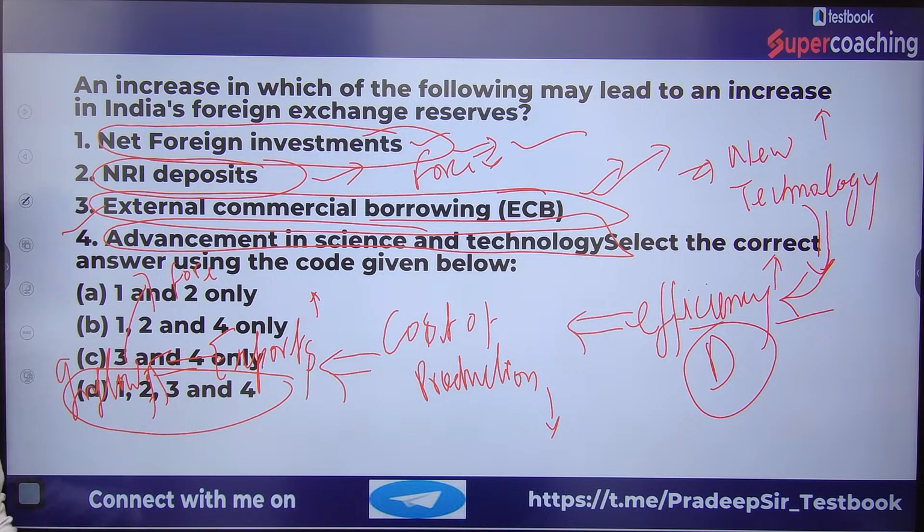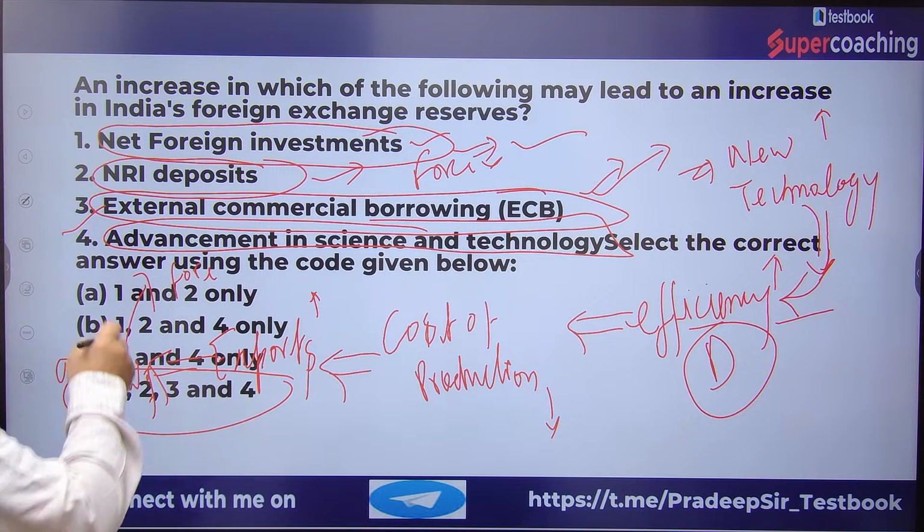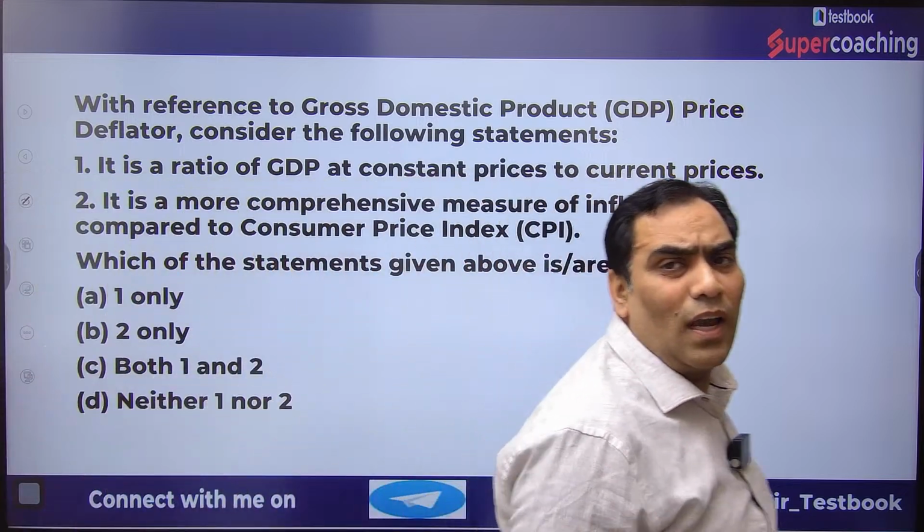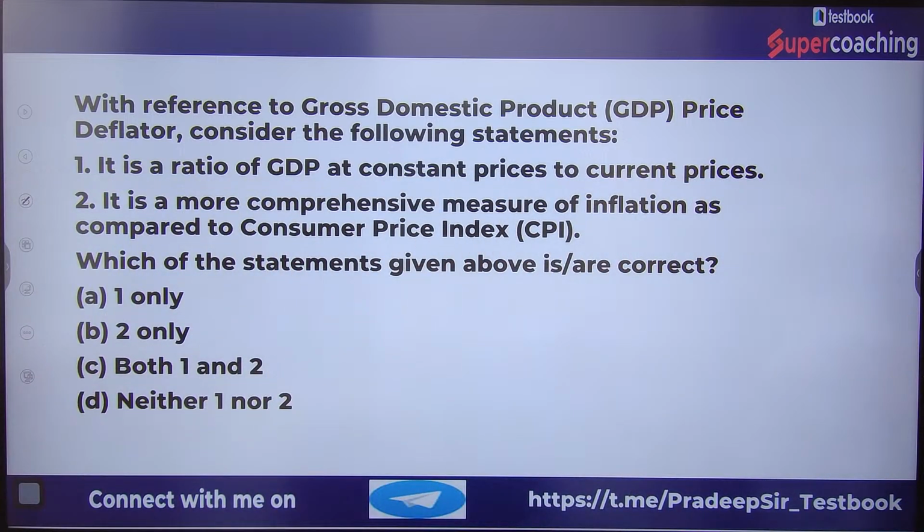Is there any doubt to anyone in regard to this? Can we proceed further? We are going to proceed further, and the next question is on your screen. Just go through it and let me know the answer.